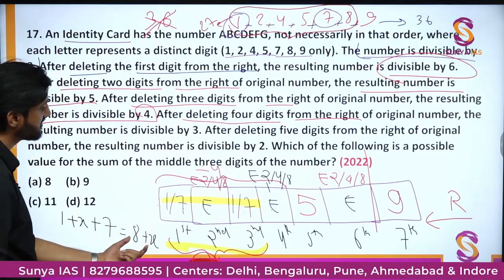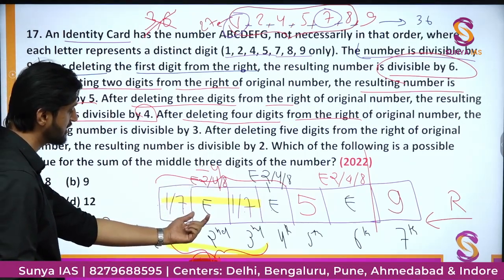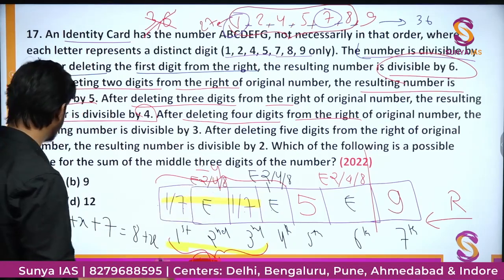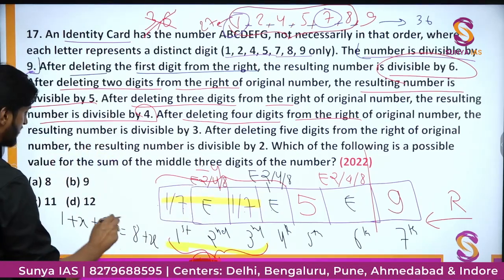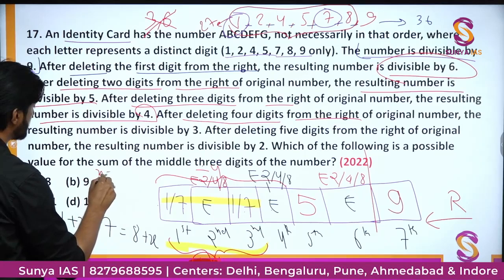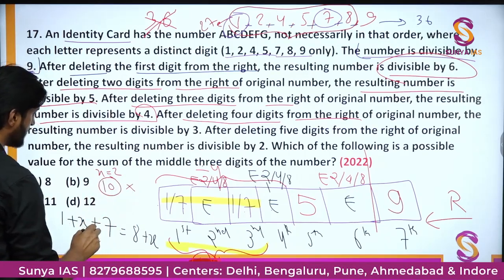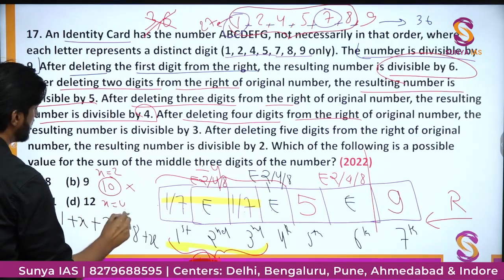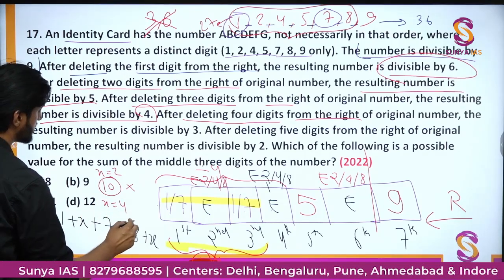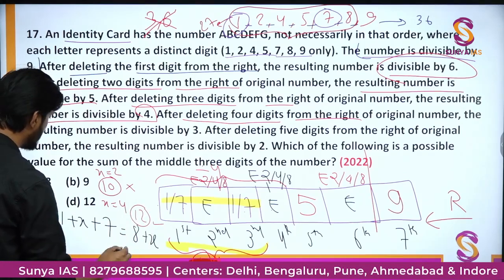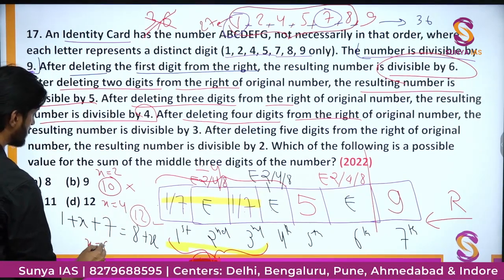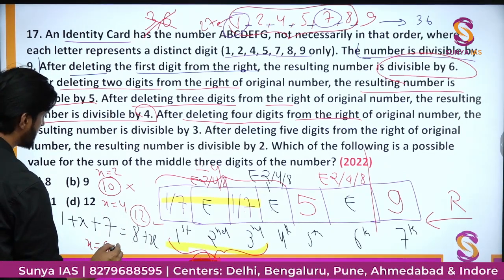Now we try with different values of the even numbers possible. Even number can be either 2 or 4 or 8. So if we put x is equal to 2, the sum will become 10. This sum is not divisible. If we put x is equal to 4, the sum will become 8 plus 4, that is 12. Yes, this is divisible. On the contrary, if you take x is equal to 6, the sum will become 8 plus 6, that is 14.